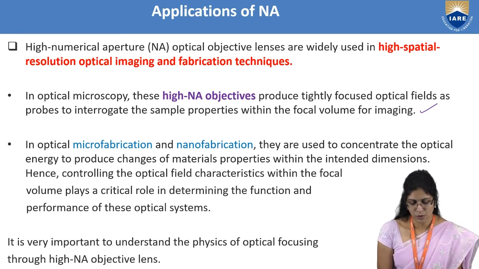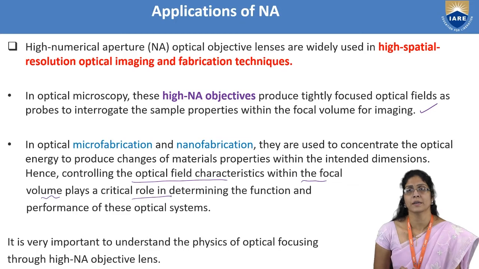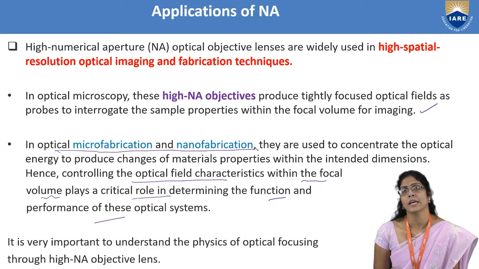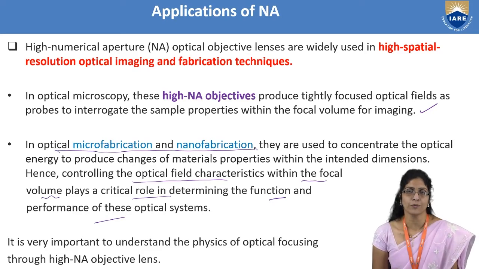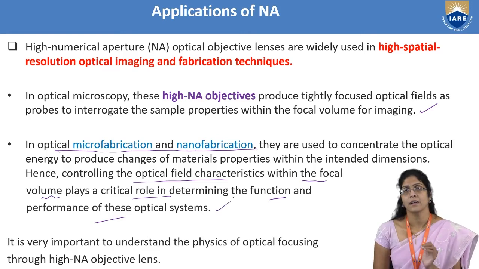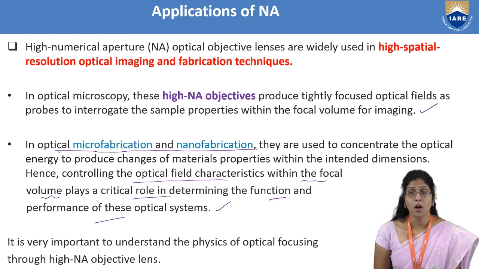So you have to control the optical field characteristic within the focal volume, and this plays a critical role in determining the function and the performance of the optical systems used in microfabrication and nanofabrication. This is a very carefully designed application, because you have to concentrate on the properties of the desired material and the thickness.